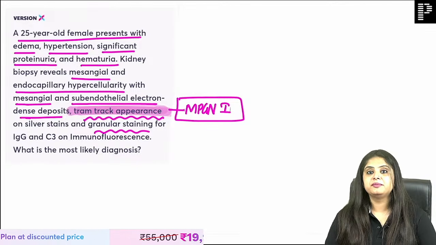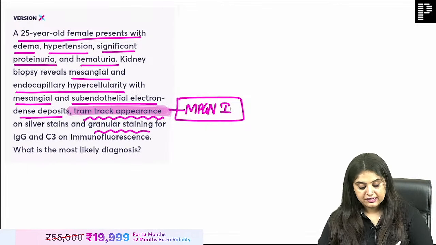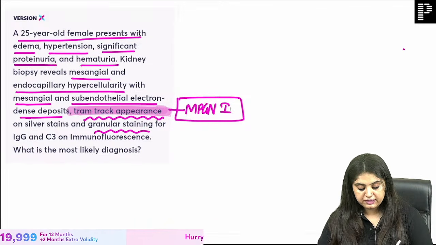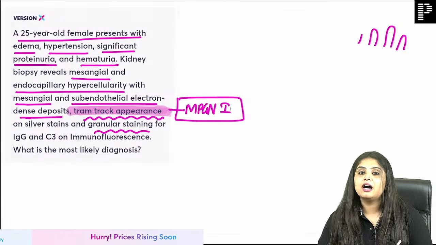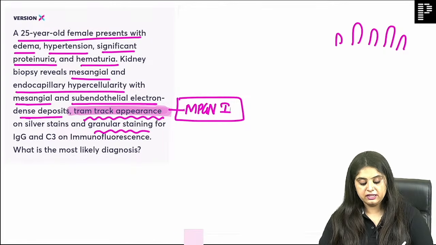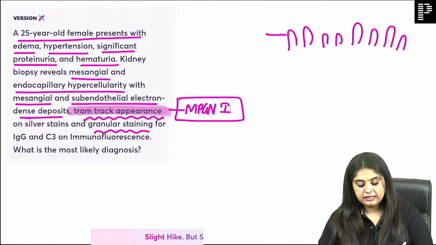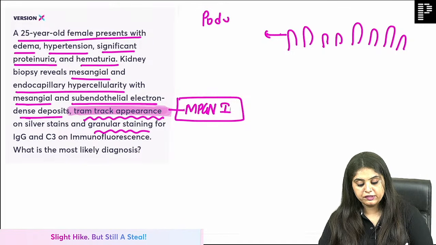More questions, meaning the timing had to go up, but nonetheless, what I'm trying to draw over here is that whenever you are in confusion about where subepithelial, where subendothelial, I'll give you a very simple trick. This is what? This is going to be the podocyte, okay?